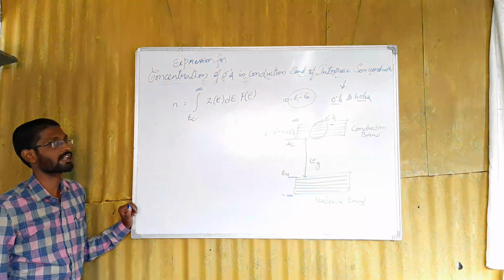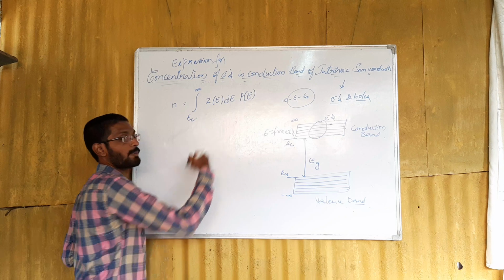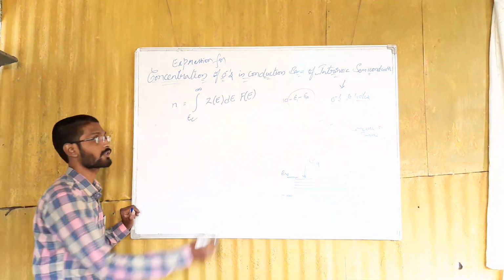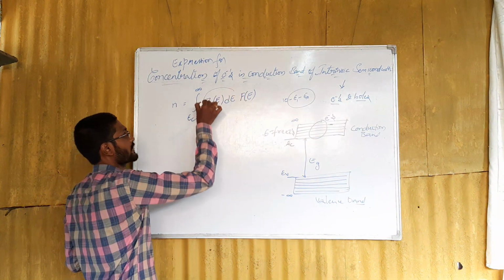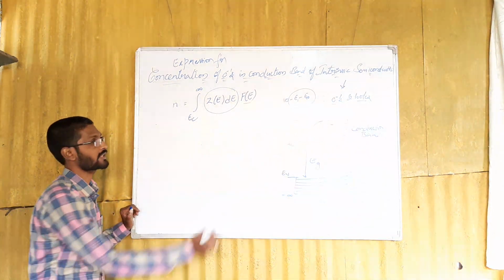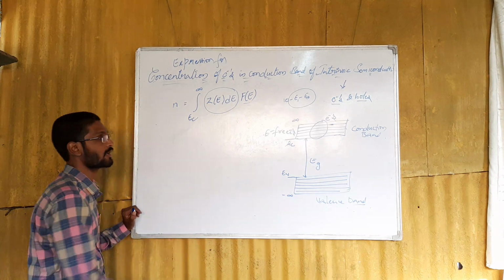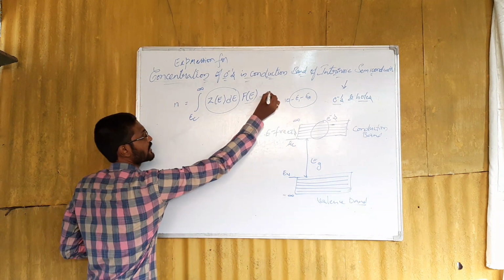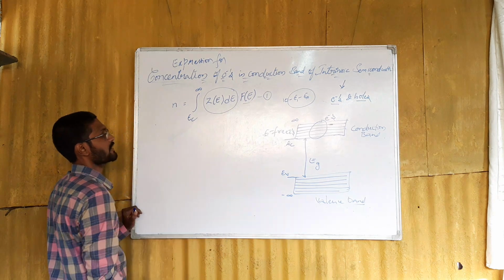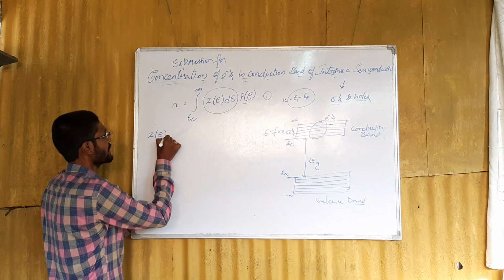What the Fermi-Dirac distribution function explains is the probability of occupation of electrons. That means among all the states of Z of E into dE, only a few are occupied with electrons. So that can be given by the product Z of E into dE into f of E. This is equation 1. In the last session we derived an expression for the density of states Z of E into dE.